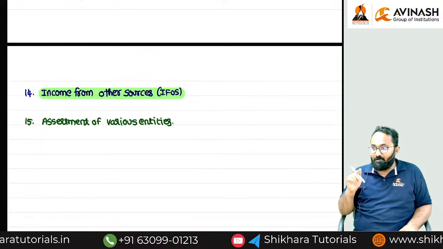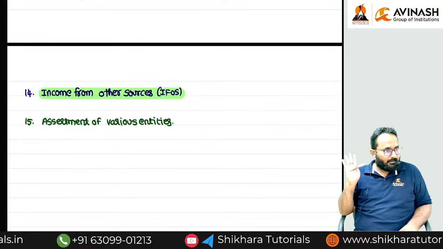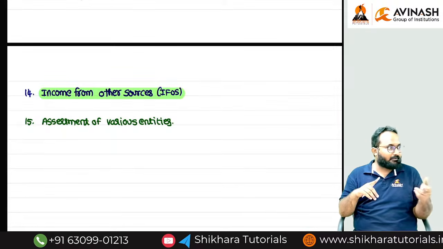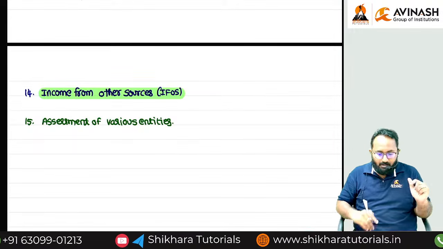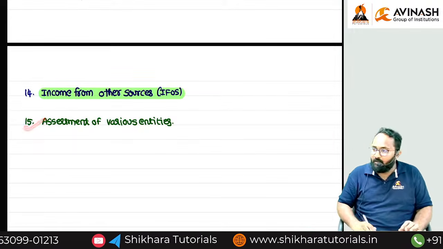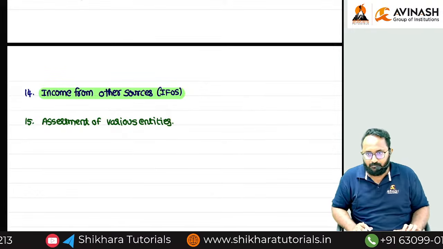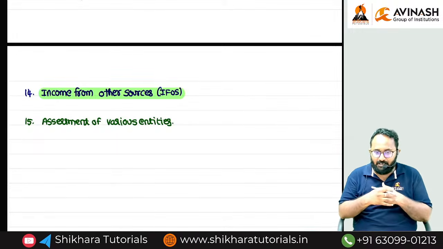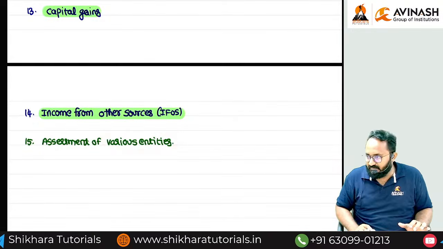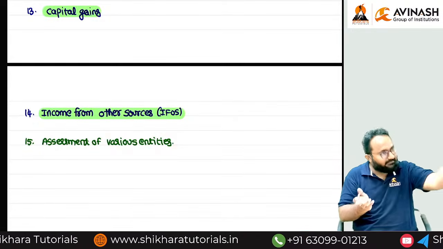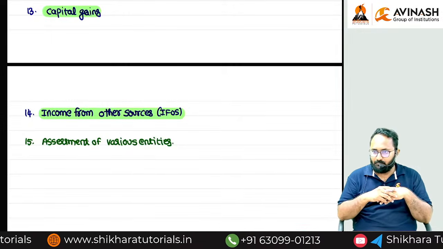In intermediate level, we did only individual total income and individual tax liability. In final level, for the remaining entities, how we can compute total income and how we are going to calculate the tax liability, these are all the things we'll discuss in chapter number 15, various entities. Ma, understood? One more thing I will tell you. Assessment of various entities is our first chapter in our final syllabus. Study material, first chapter.